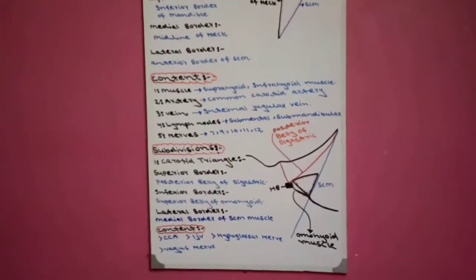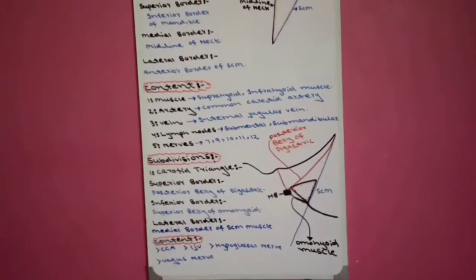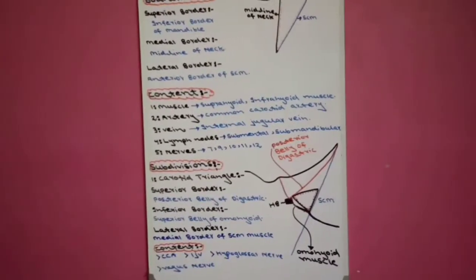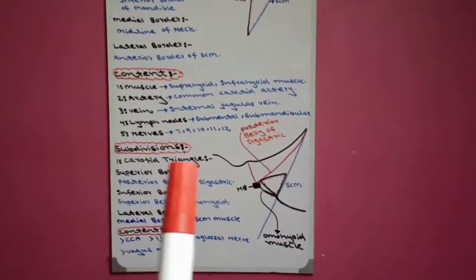These divide the anterior triangle of neck into 4 sub triangles, which are named carotid triangle, submental triangle, submandibular triangle, and muscular triangle. First we study the carotid triangle.